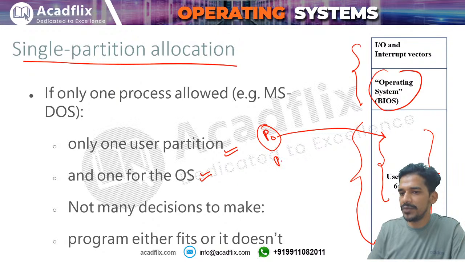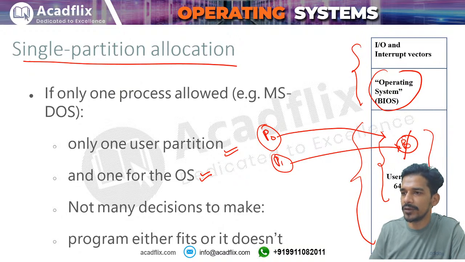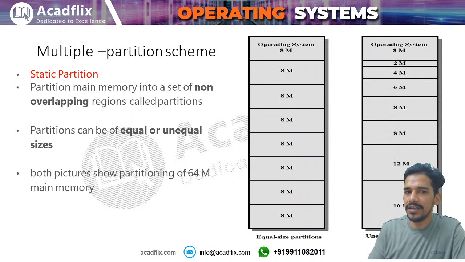Then if any other process P1 comes, that process will replace this process P0, right? Because we have one partition, and in one partition we can only load one process. So the disadvantage of this single partitioning scheme is that you can load only one process into the main memory, right? Then you have static partitioning. Static partitioning can be unequal size partitioning or equal size partitioning.